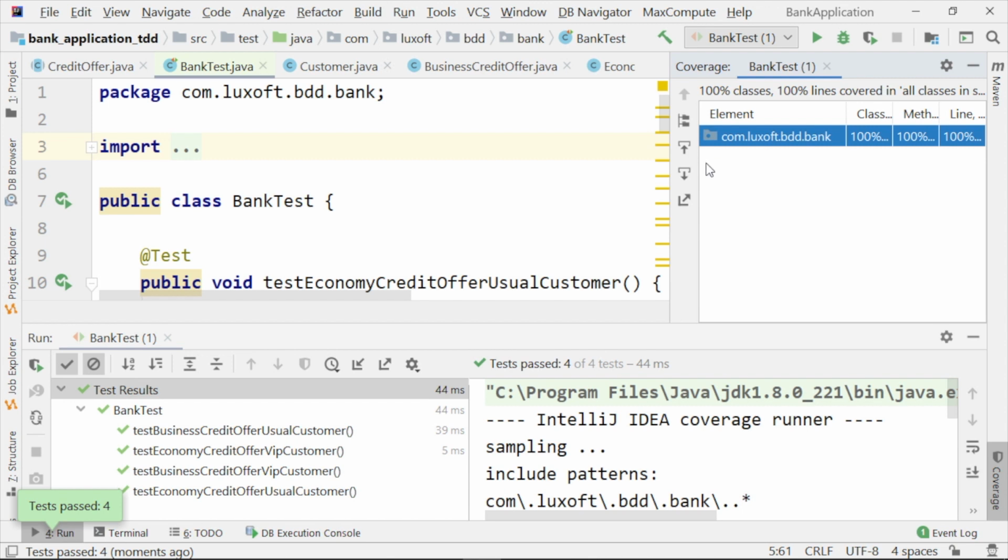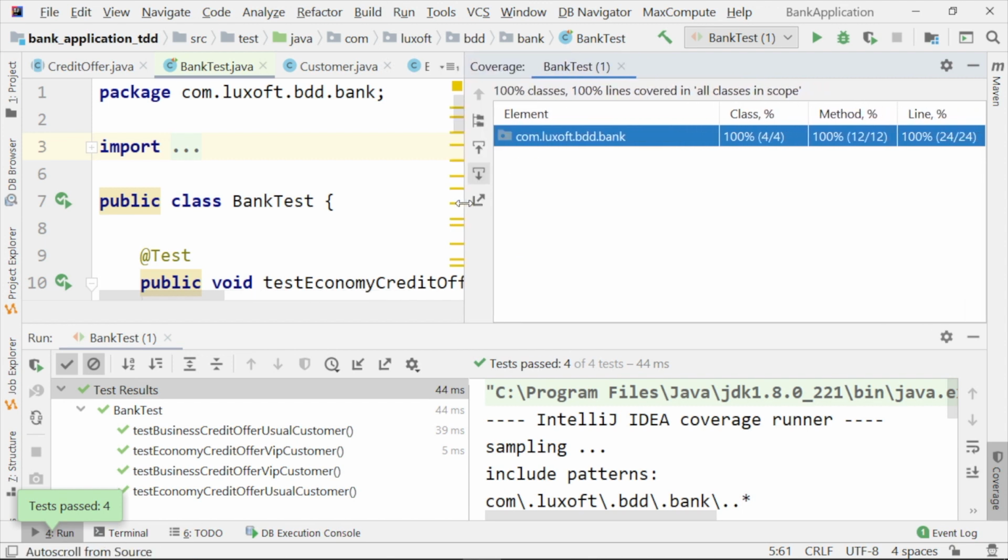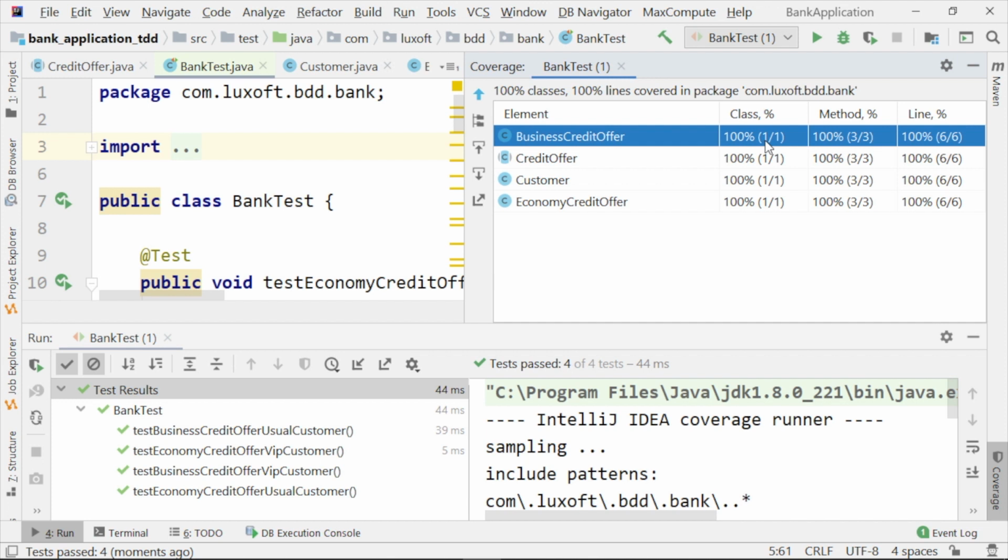We see here that the code coverage is 100%. We have tested everything. We are really lucky in this case because the business logic allows us to test up to this limit of 100%. Usually this is not possible, but for our business logic, we're lucky enough that we are able to bring our code coverage up to 100%.